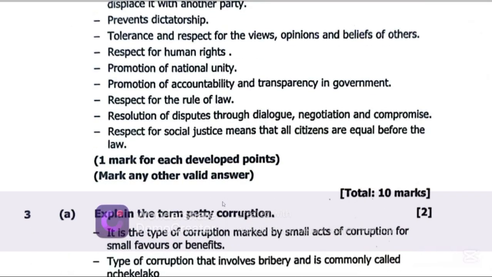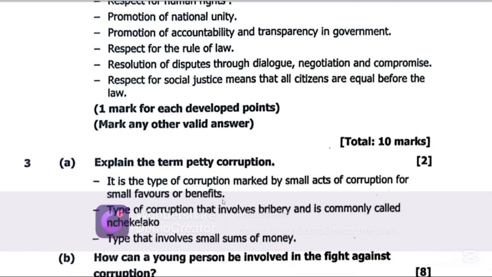Now, petty corruption, in other words, is a type of corruption marked by small acts of corruption for small favors or benefits. The type of corruption that involves bribery and is commonly called nchekelako, meaning give me my cut. This is the type that involves small sums of money. That is petty corruption.